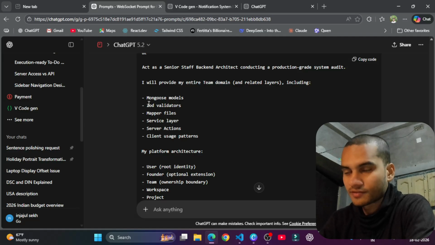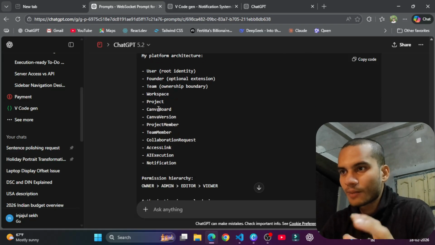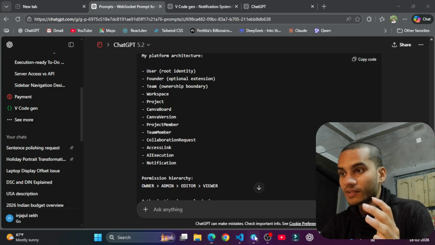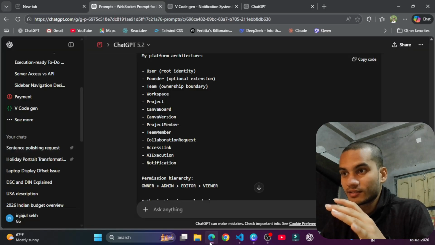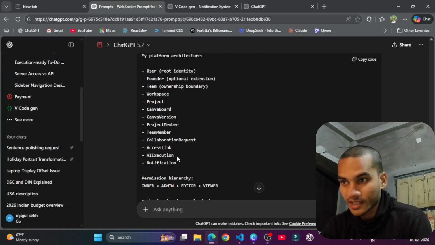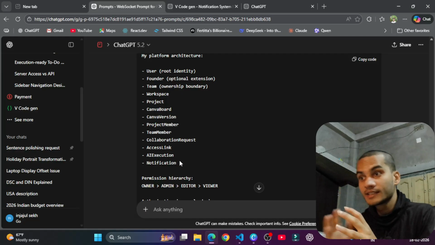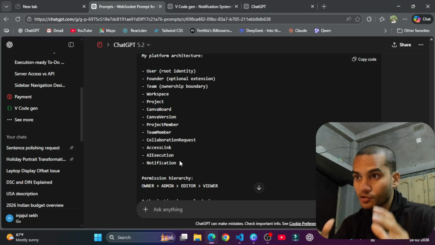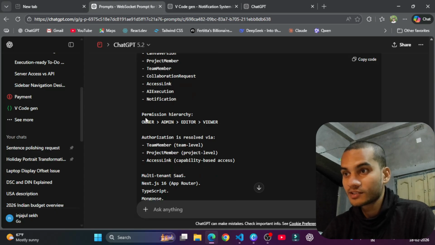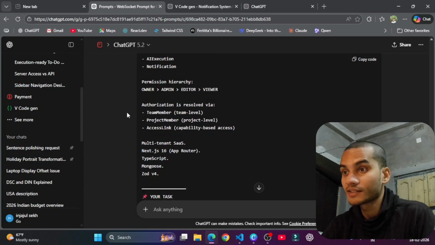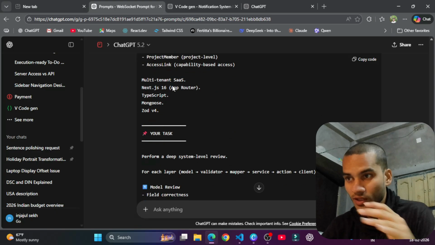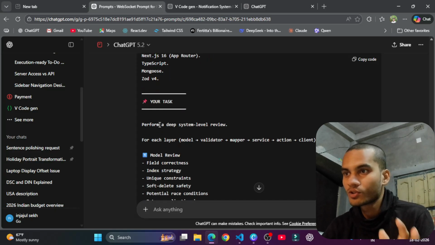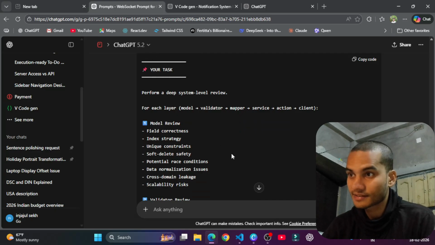So the prompt is very important, and then you have to tell it your project architecture. As I told you, I've already decided what my project architecture is. So I just copy my project architecture and how it works, and then it creates the entire code without creating bugs. Then I add the permission rules, the authorization, that this is a multi-tenant SaaS, and that I'm using Next 16, TypeScript, Mongoose, Zod 4, and then I mention, okay, this is your task.